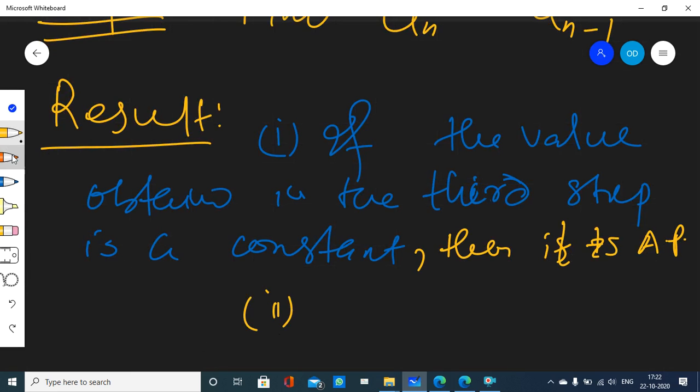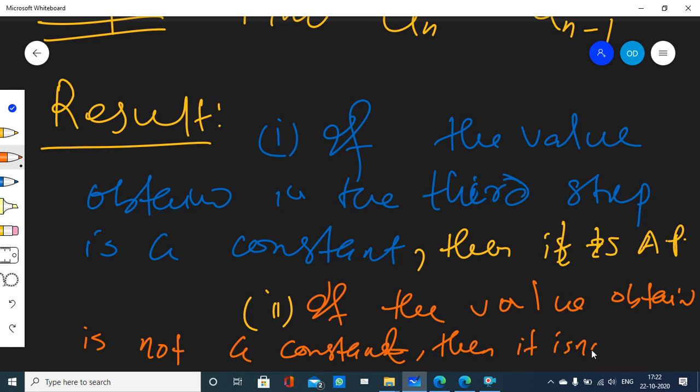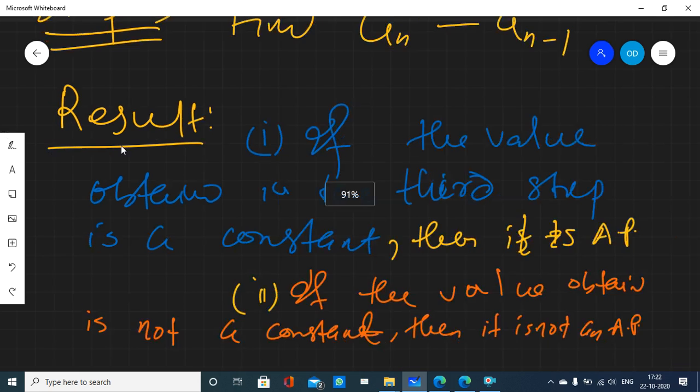Second result, if the value obtained is not a constant, then it is not an AP. So let's take an example and try to understand it.